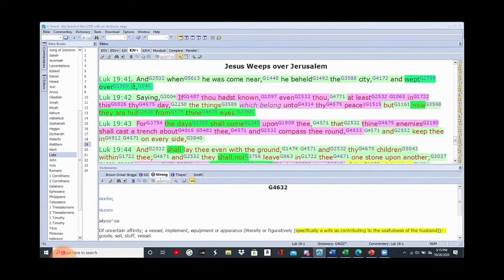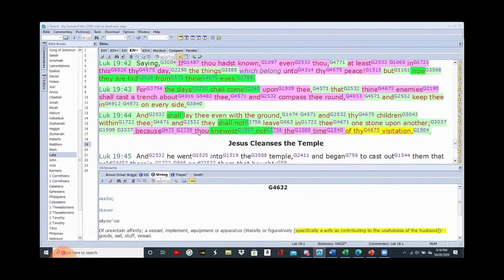And when he was come near, he beheld the city and wept over it, saying, if thou hadst known, even thou, at least in this thy day, the things which belong unto thy peace, but now they are hid from thine eyes. For the days shall come upon thee, that thine enemies shall cast a trench about thee, and compass thee round, and keep thee in on every side, and shall lay thee even with the ground.